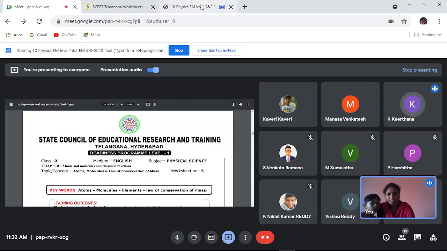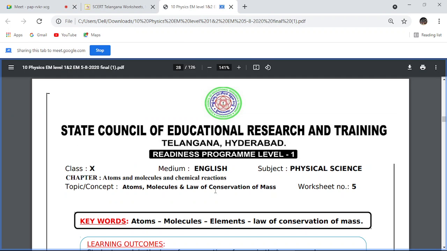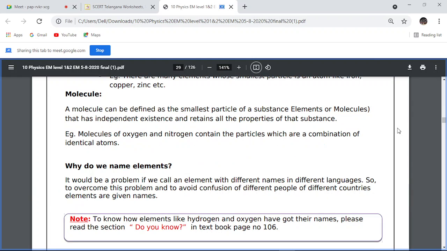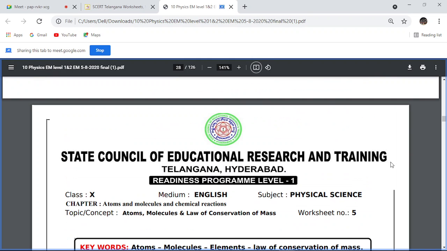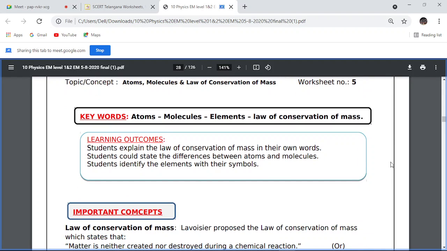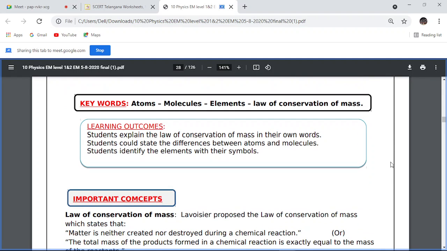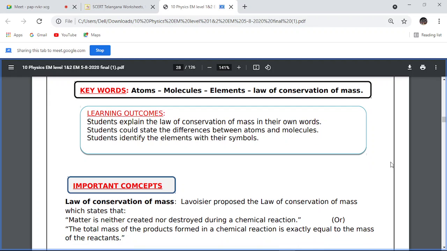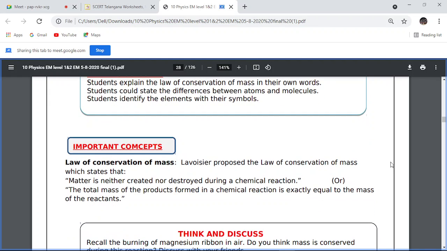So, in today's class, we will discuss atoms, molecules, and the law of conservation of mass. Can you tell me what an atom is? Do you know what an atom is? Okay, I will show you along with the definition. In this lesson you will learn about atoms, molecules, elements and the law of conservation of mass.